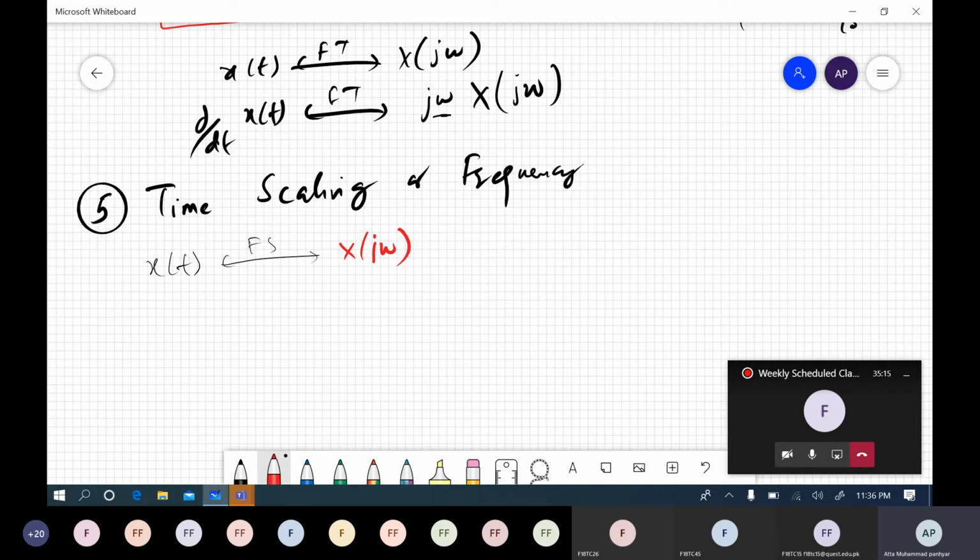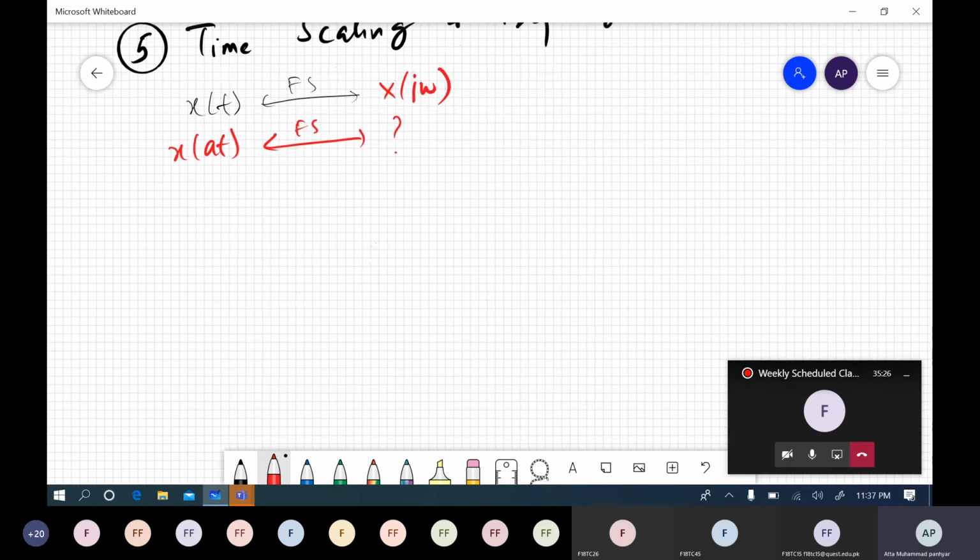Then if we have another signal, for example x of at, right, we wish to find what must be its Fourier transform. Okay, so we know that x of t is equal to 1 over 2 pi from minus infinity to infinity x of j omega e to the power j omega t d omega, right?